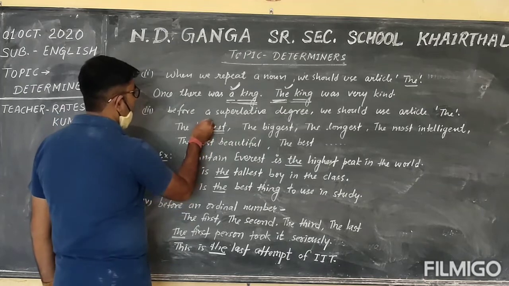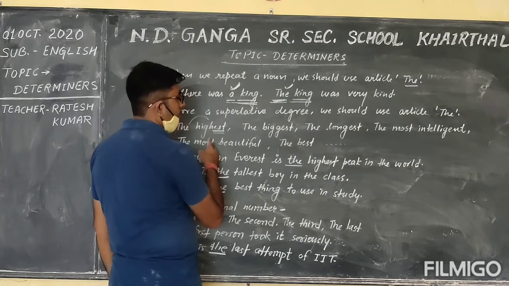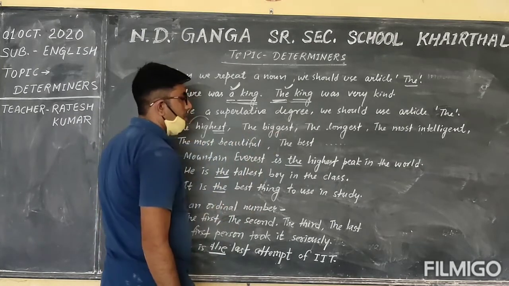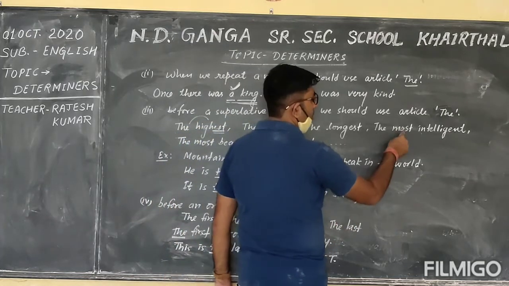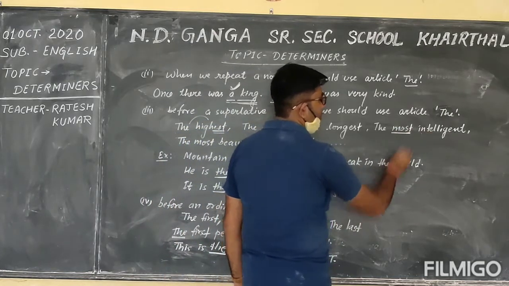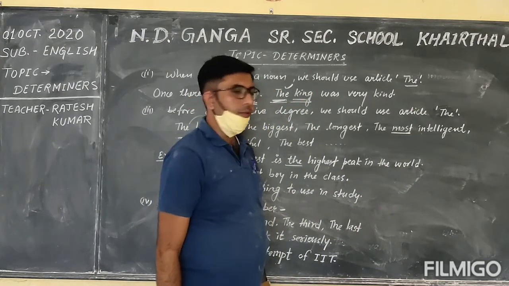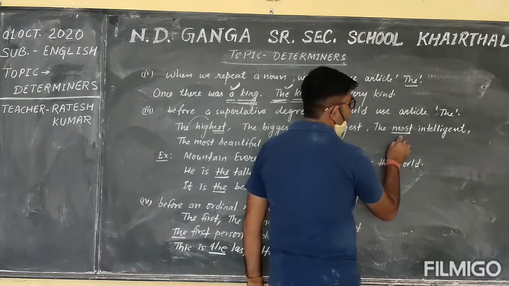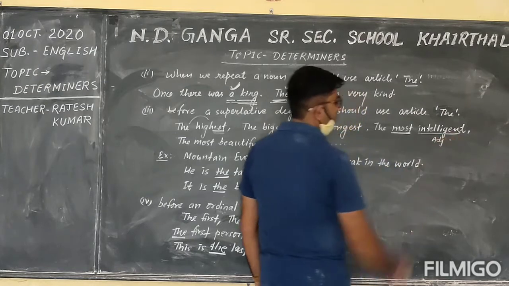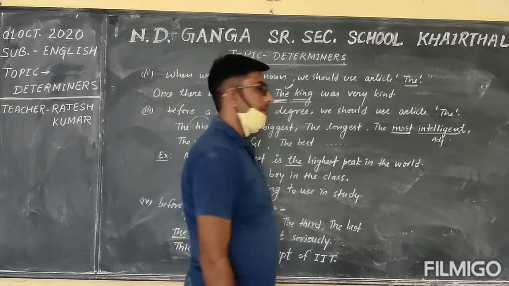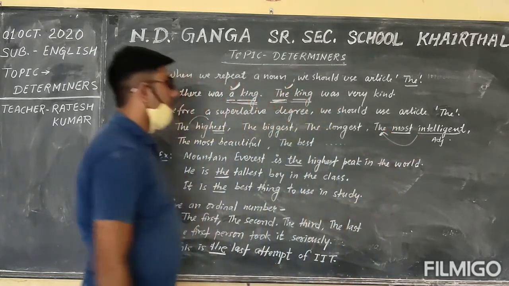Before a superlative degree, we use article the, such as the highest, the biggest, the longest, the most intelligent. Most plus adjective is an example of superlative degree. So before a superlative degree, we use article the.